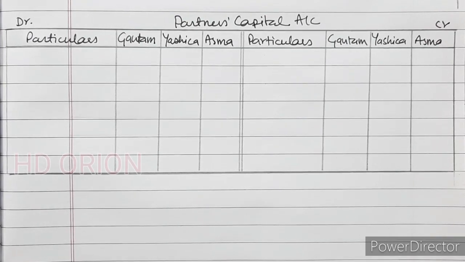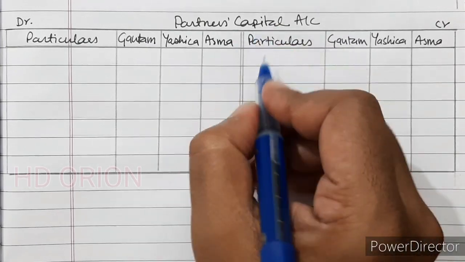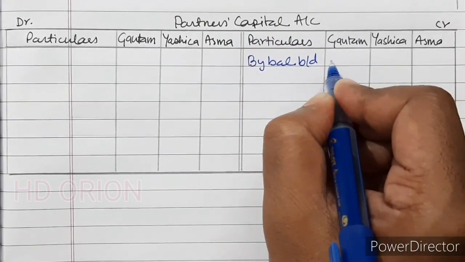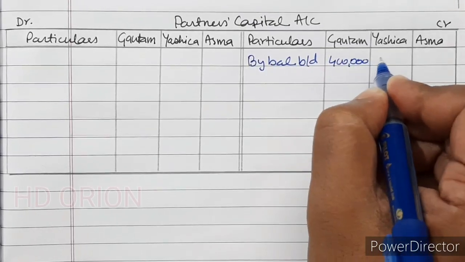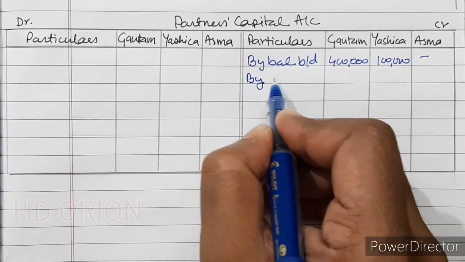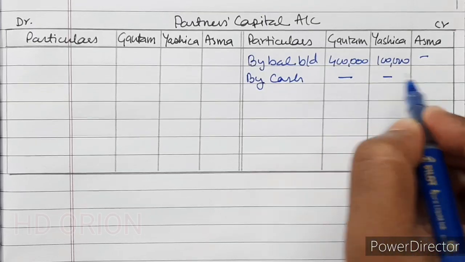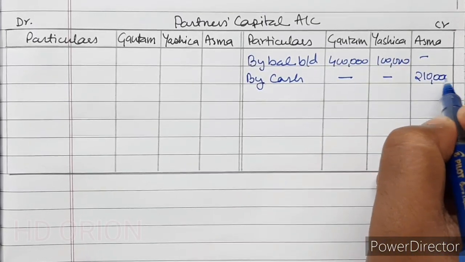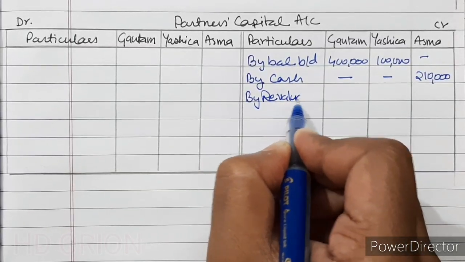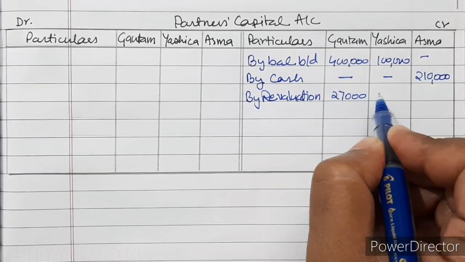So let us see the partners' capital account. By balance brought down, 4 lakh and 1 lakh. Then capital brought by new partner Asma by cash, it is 2,10,000. By profit on revaluation, 27,000 and 9,000.